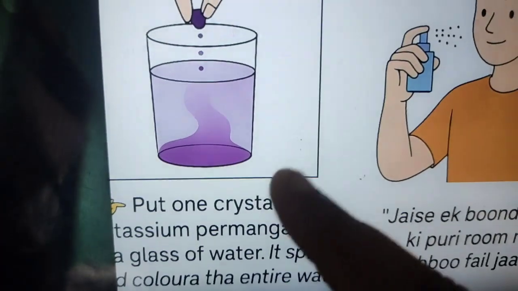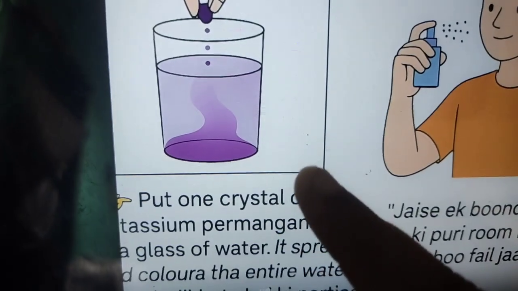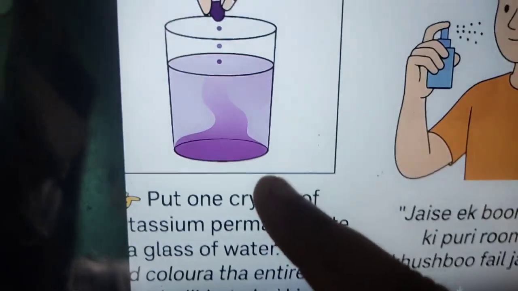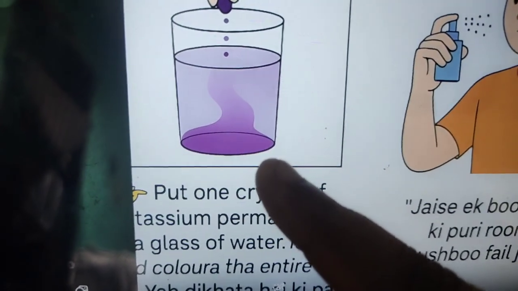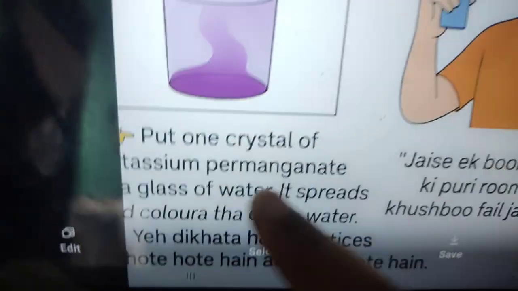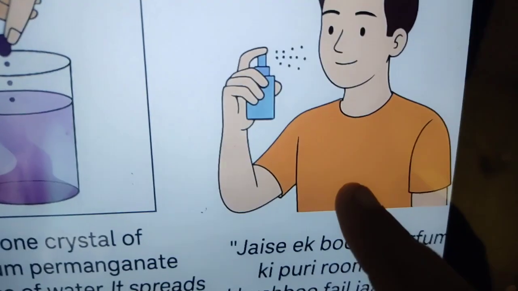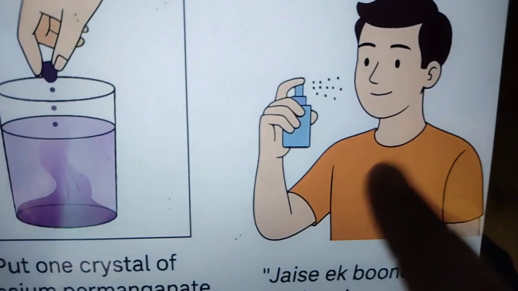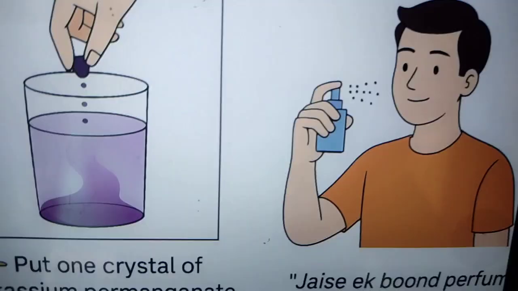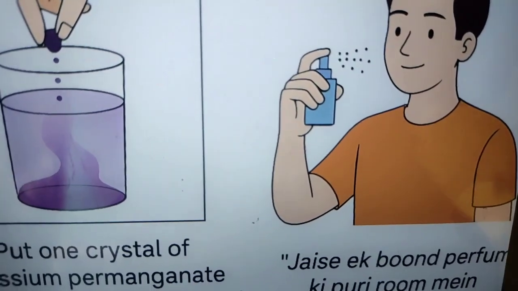A single crystal of potassium permanganate changes the entire color of this water, the whole color of the water. Somehow it is looking purple, right? Here the experiment is also given, and here it is perfume. Apply perfume and the smell will spread in the entire room.